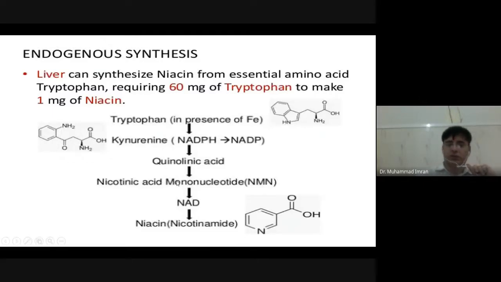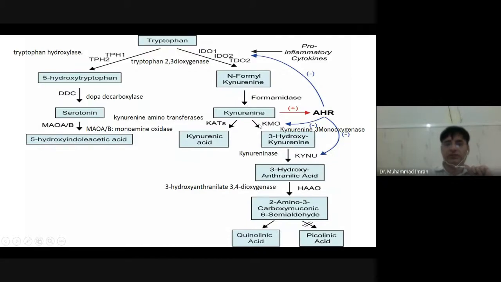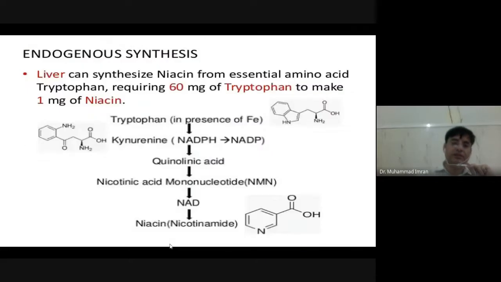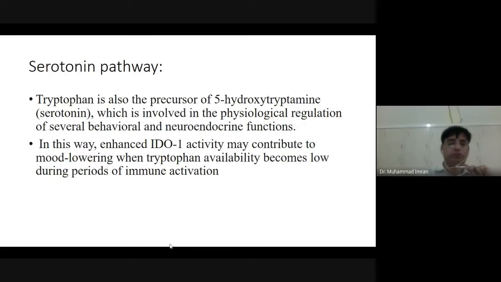This kynurenine pathway will produce quinolinic acid, which changes into niacin, which is very important to produce NAD, and NAD is very important for carbohydrate metabolism. The deficiency of NAD will cause pellagra.